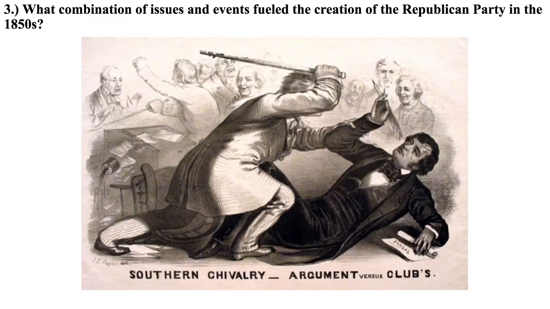Next, in the 1850s, we have the beating of a U.S. Senator on the floor of Congress. This is the beating of Senator Charles Sumner of Massachusetts by a congressional representative named Preston Brooks, who represented South Carolina. He attacked Charles Sumner on the floor of the Senate because of some comments that Sumner had made in a speech that insulted Preston Brooks' uncle, and he beat Charles Sumner so hard with his cane that the cane broke.